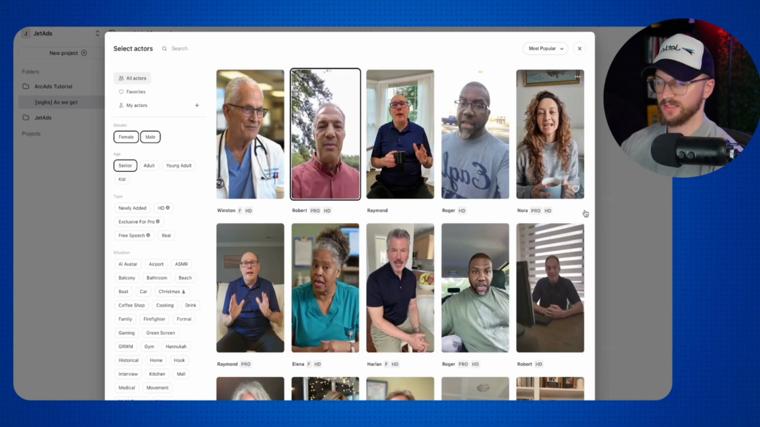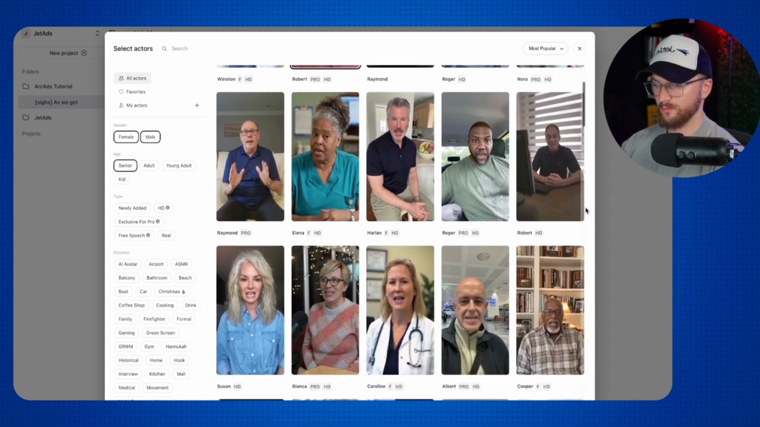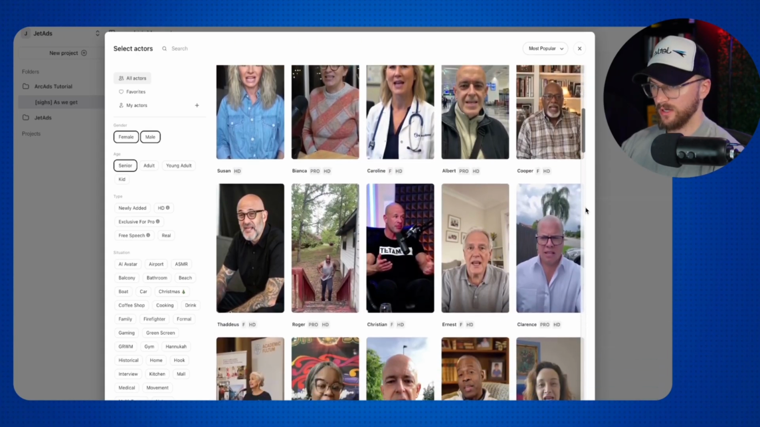So yeah, I like this guy. I think that could do really well. I like that he's walking outside. That's where I've seen the best results as well, is when they're kind of moving, keeping it a bit dynamic. I think that works really well with the AI ads. And so let's get one more actor here as well, maybe a woman.